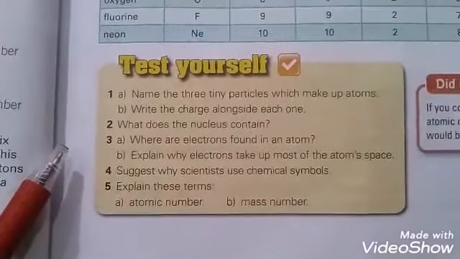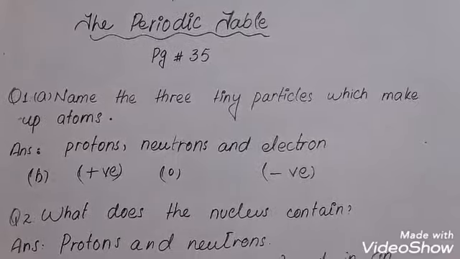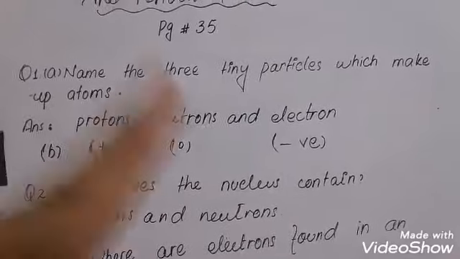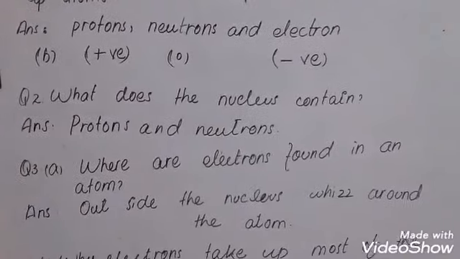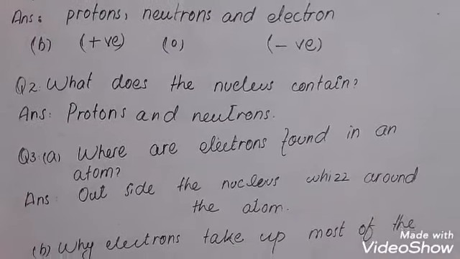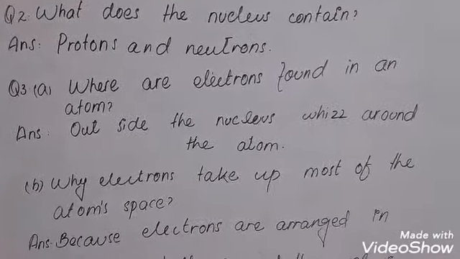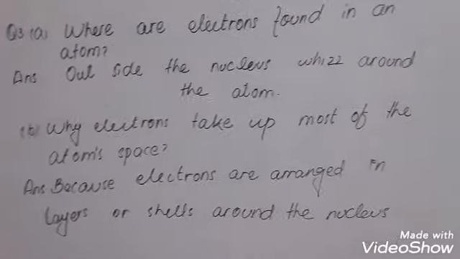Now test yourself questions, and the answers are on page number 35. First question, name the 3 teeny particles which make up an atom: protons, neutrons, and electrons. Protons are positively charged, neutrons have no charge, electrons are negatively charged. What does a nucleus contain? Protons and neutrons. Third question, part A, where are electrons found in an atom? Outside the nucleus, whizzing around the atom.